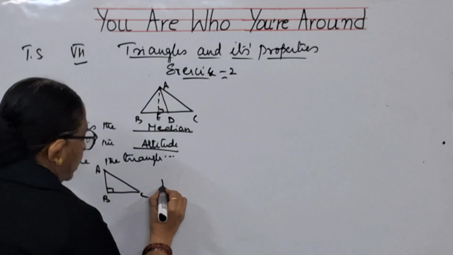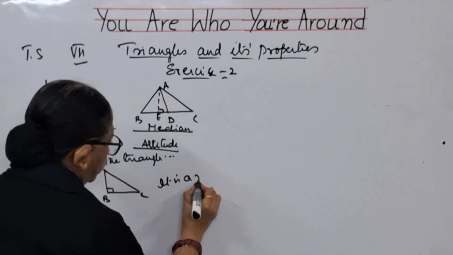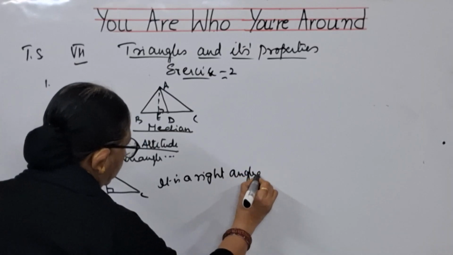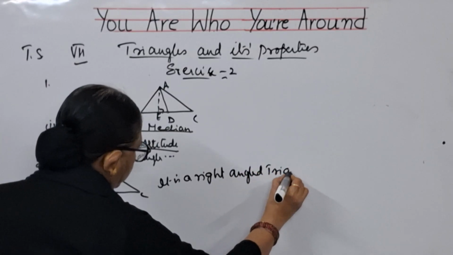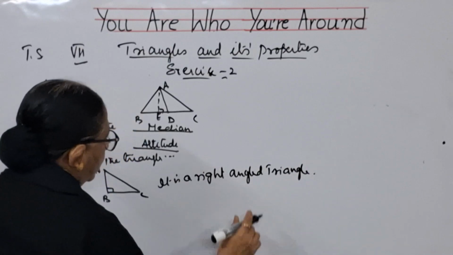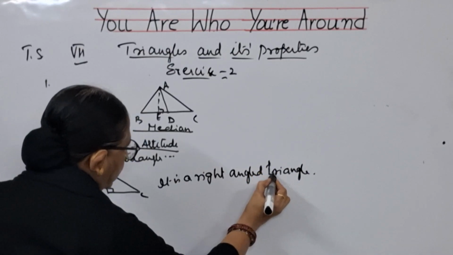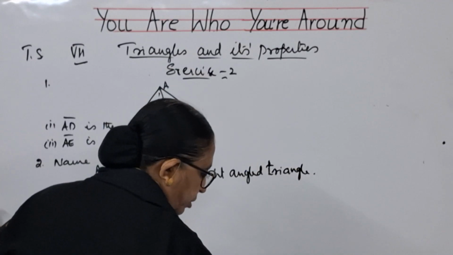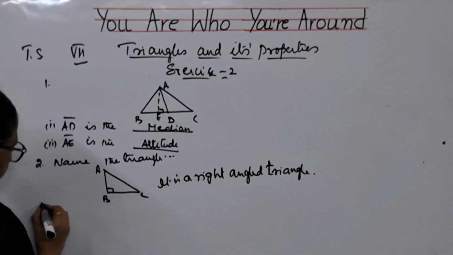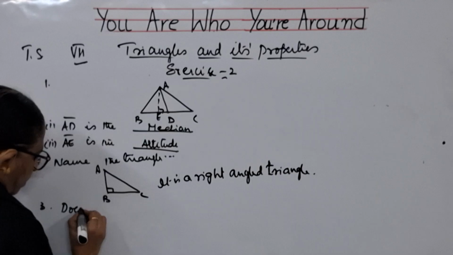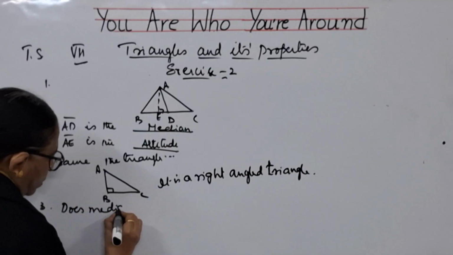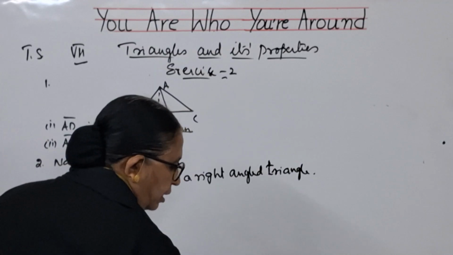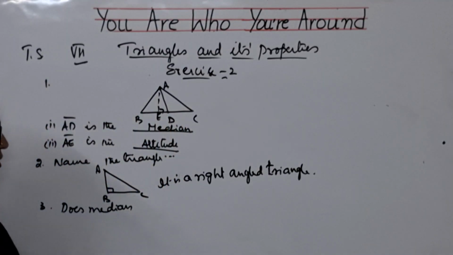So what is the triangle? It is a right angled triangle. So this should be your answer, children. Right angled triangle it is. Okay. Now let us go to the third problem. What is the third problem? Does median always lie interior to the triangle?